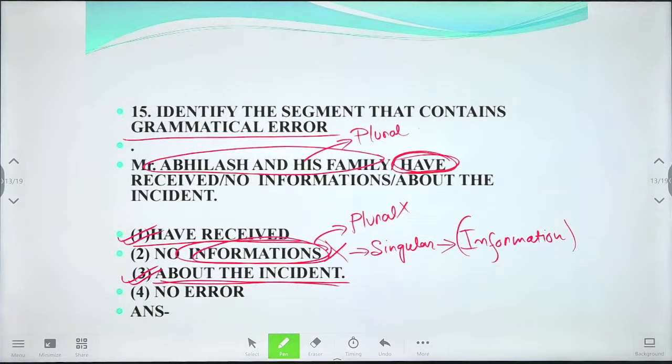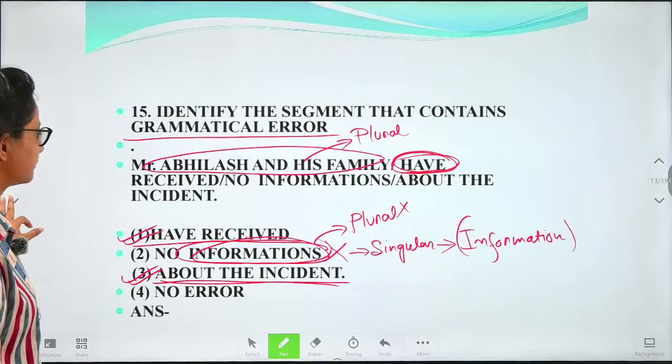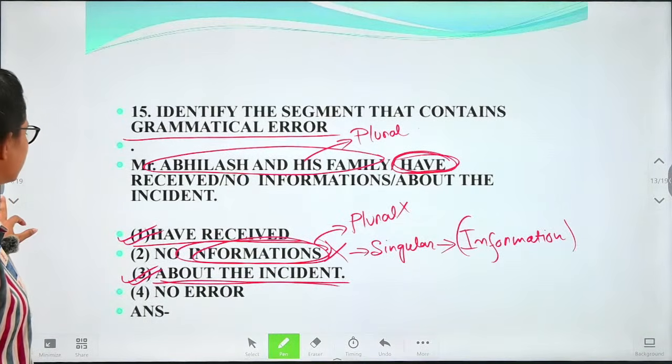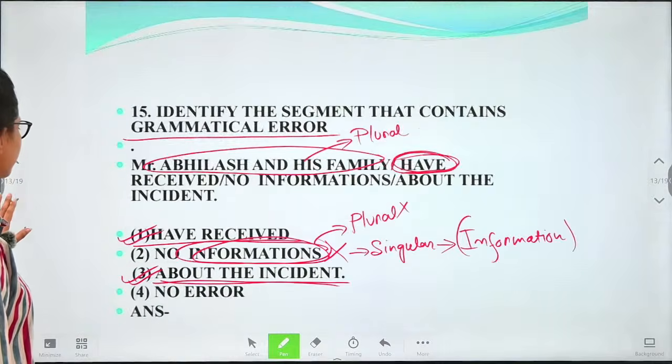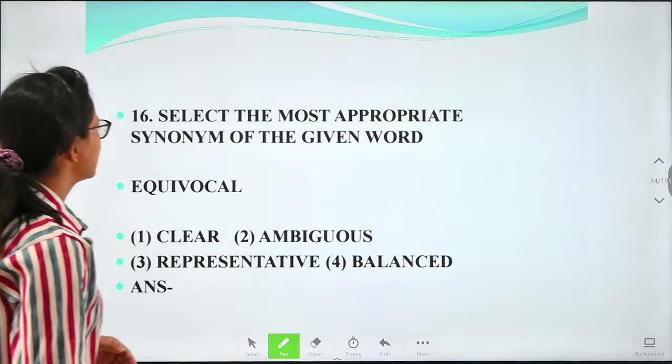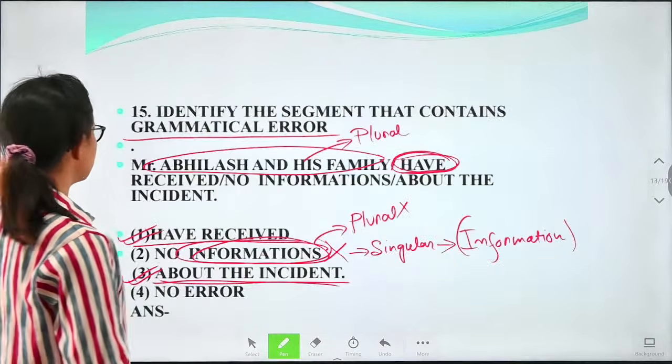Next we will see: select the most appropriate synonym of the given word. Okay, so this is clear.